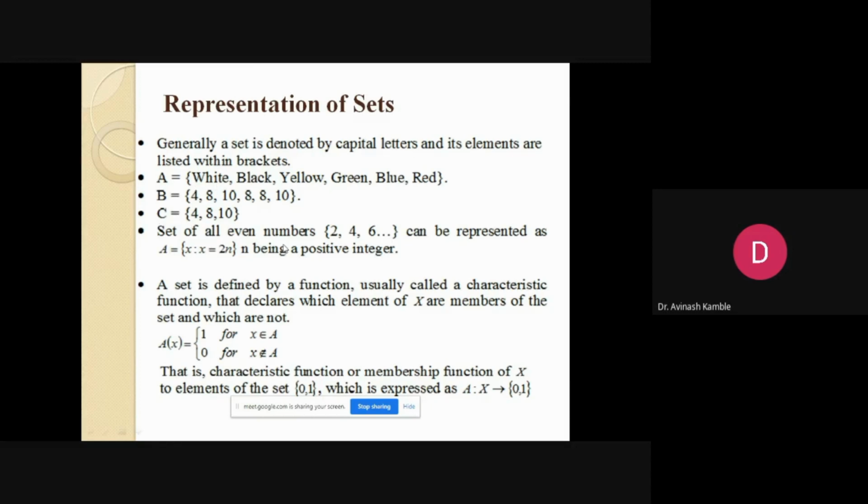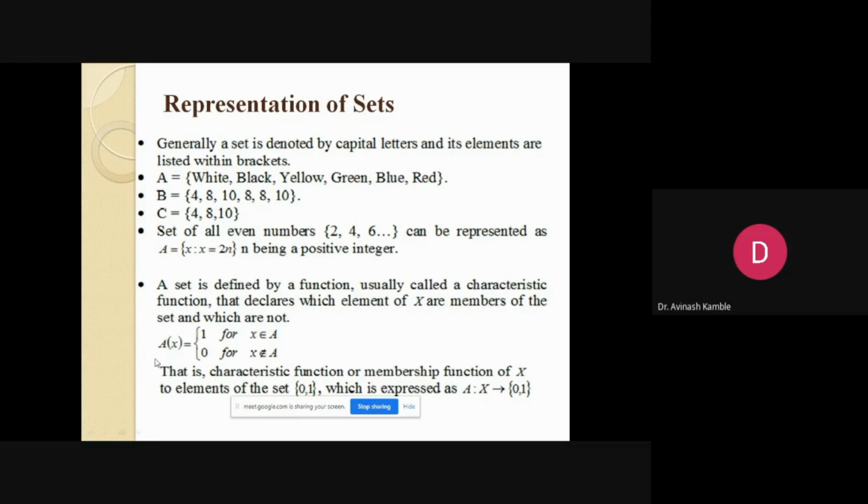A set of all even numbers like 2, 4, 6 can be represented in set-builder form, that is, A equals x such that x is an element of the form 2n, n being a positive integer. Apart from this representation, a set can also be represented in the form of a function, which is generally known as a characteristic function, or more precisely, a membership function.